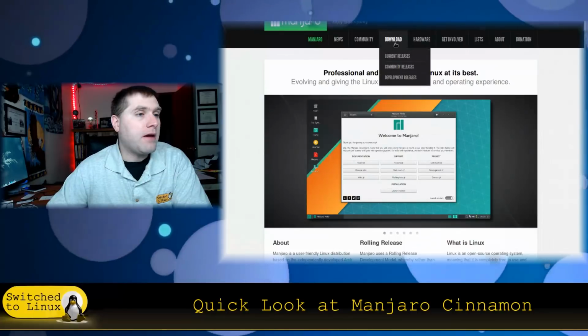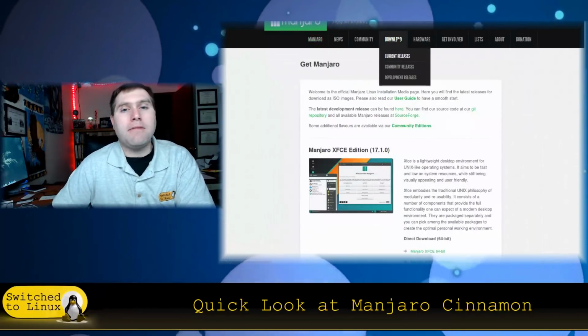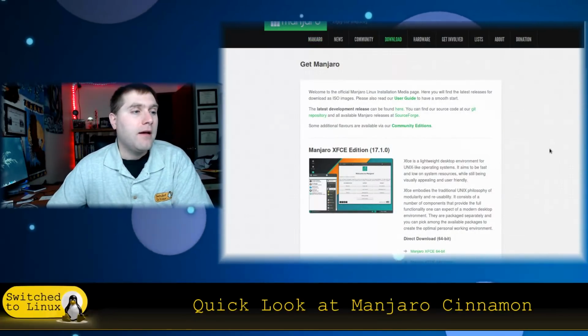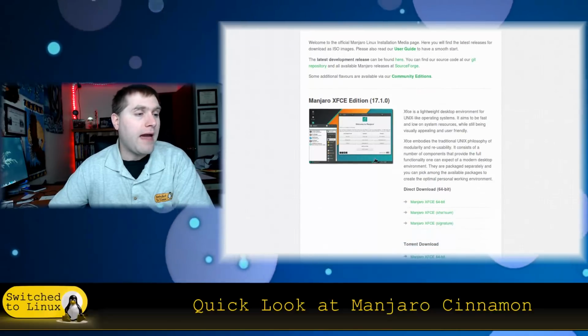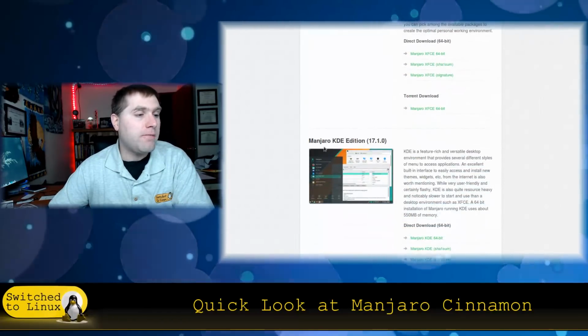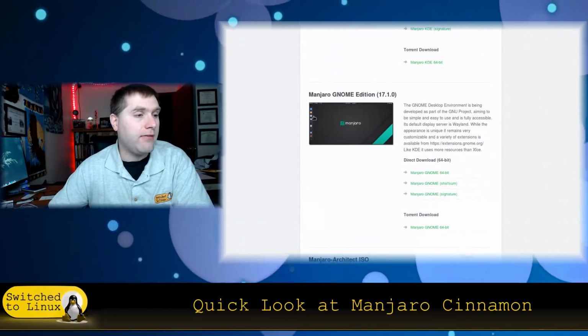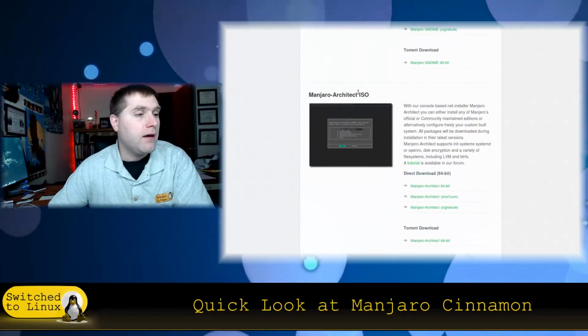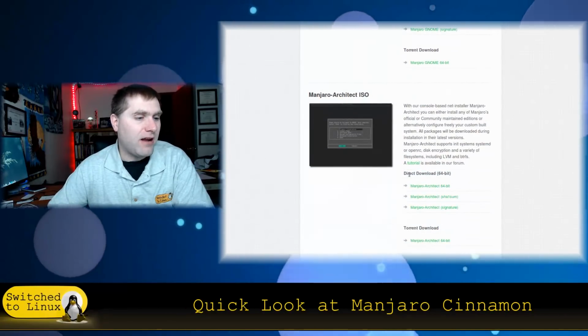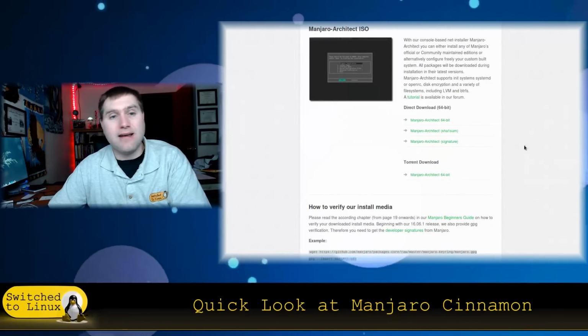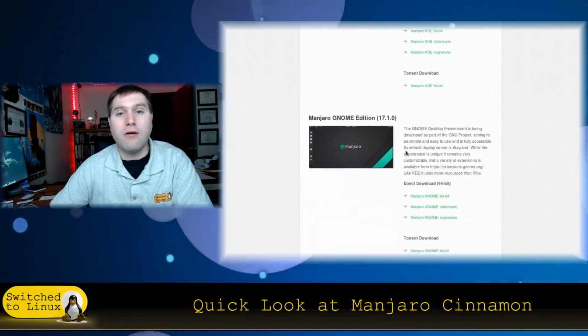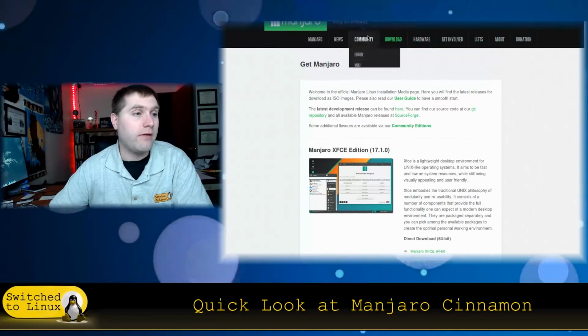If you come up here to the download, the great thing about Manjaro is there are so many different builds. These are the official ones. We have XFCE, KDE, and GNOME as official editions. We have the Architect ISO, and I forget which one this gets. I'm not hugely into Manjaro. I did run it for about a month on a system, and it ran very nicely.